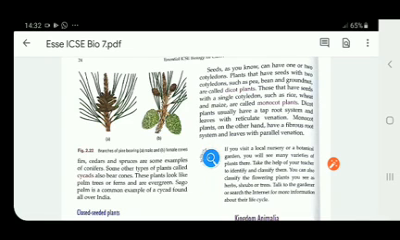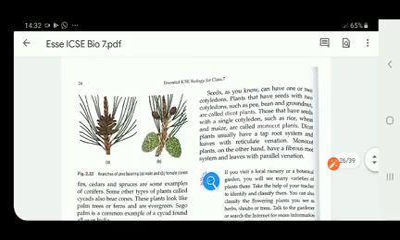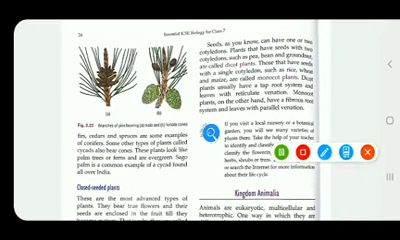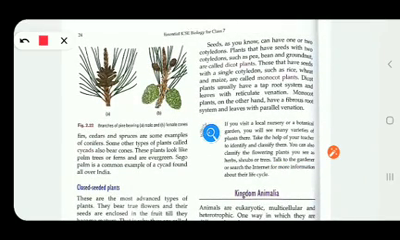Like rice, and you might have seen the wheat. If you try to open it, you cannot open it, because it has got a single cotyledon in it.